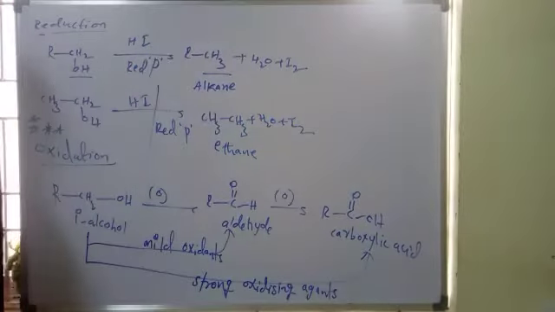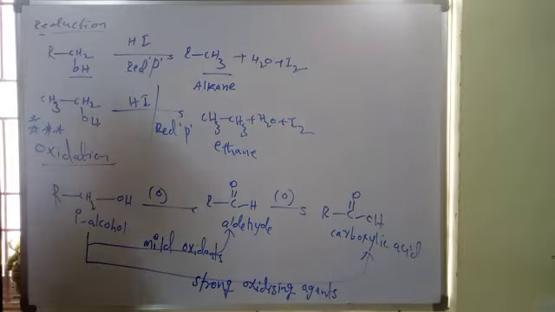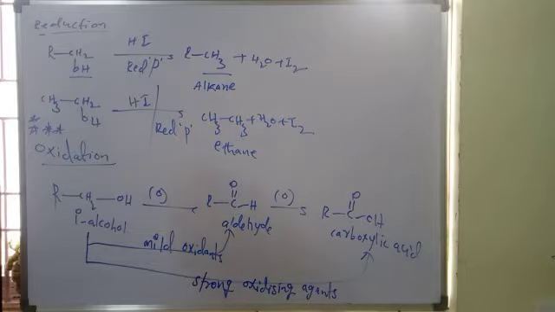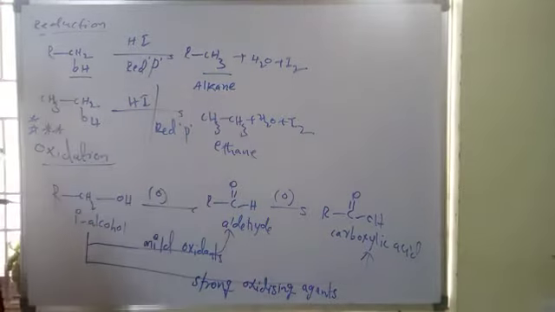This is the case of primary alcohols: they first give aldehydes, then further give carboxylic acids. With mild oxidizing agents, the reaction stops at aldehydes, and with strong oxidizing agents, the reaction goes to over-oxidation completely. Carboxylic acids are the products.